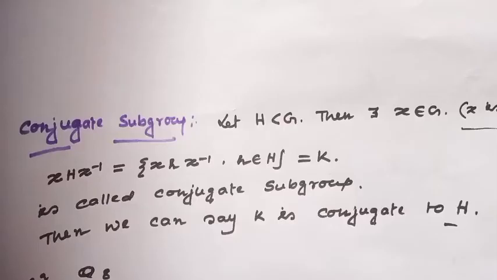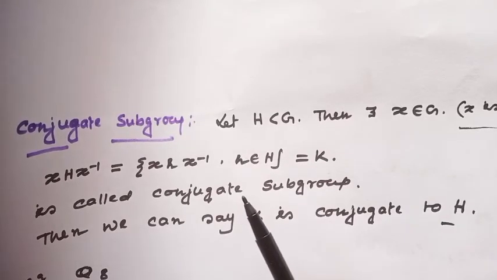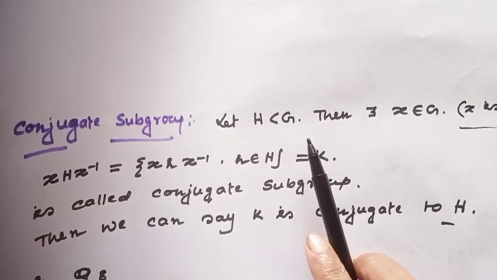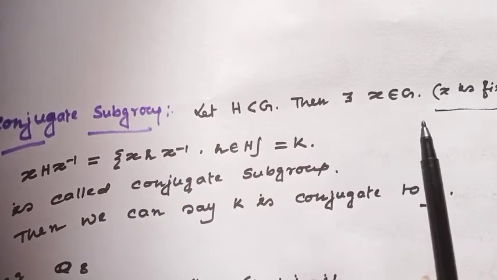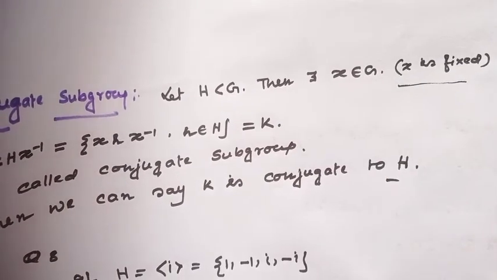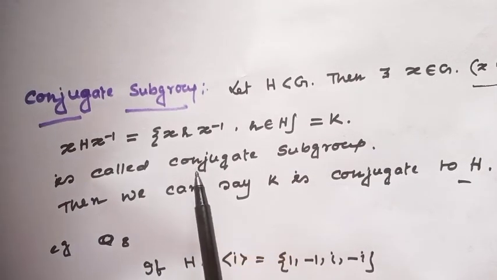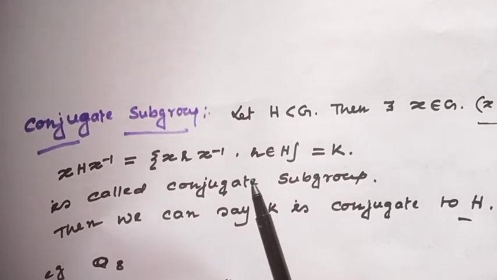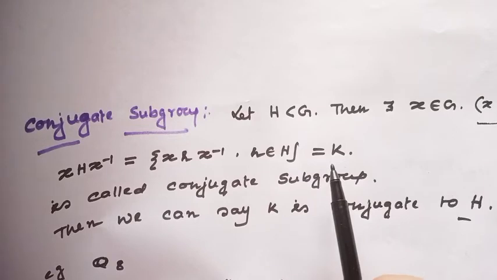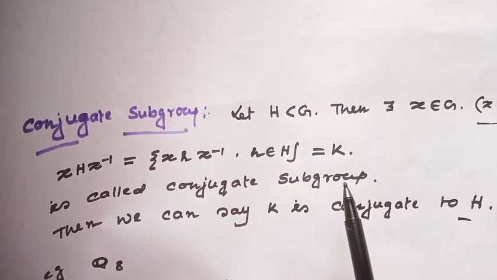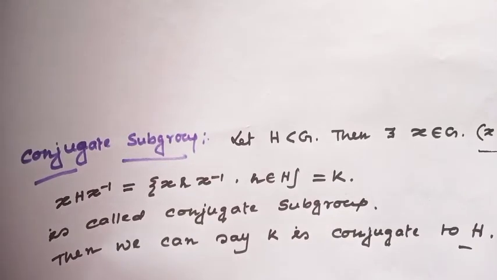If you notice this symbol, that means H is a subgroup of G. Okay? Well, now I will introduce a different type of subgroup, the conjugate subgroup. Let H be any subgroup of G, and let x be a fixed element of the group G. Then xHx inverse is equal to the set of all elements xhx inverse such that h is a member of H, which is equal to K. Then K is called a conjugate subgroup, and we can say K is conjugate to H. Okay? Are you getting what the conjugate subgroup is?